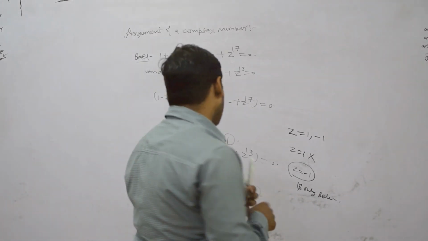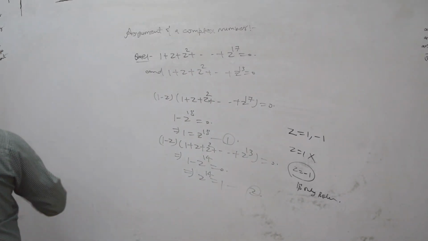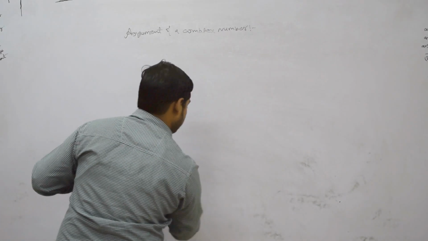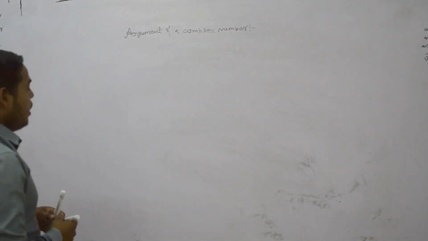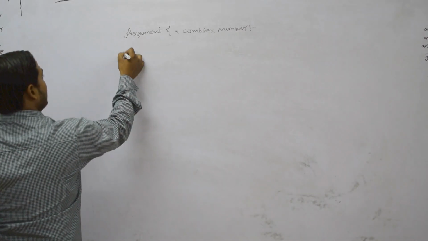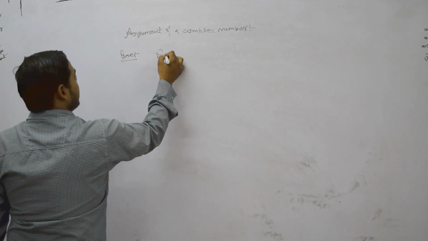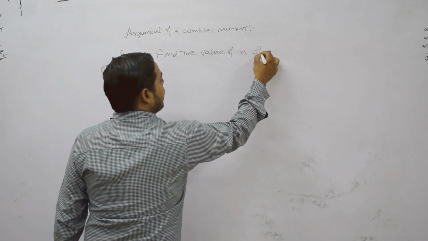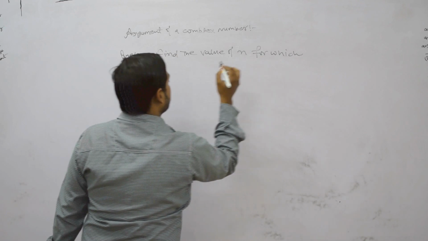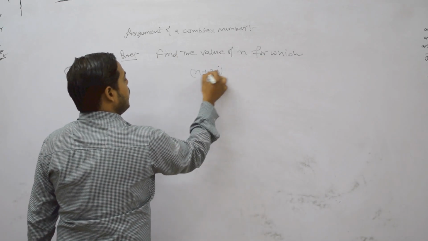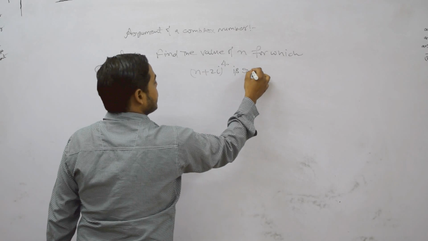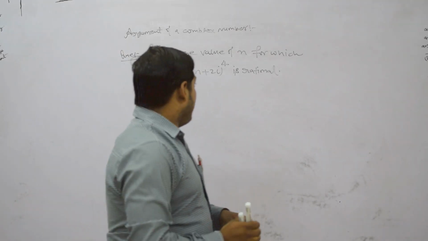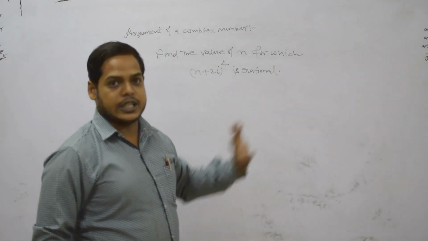Okay. Now we will discuss some other interesting questions on complex numbers. See here. Question. Find the value of n for which n plus 2i whole to the power 4 is rational. In this question, we want to find the value of n for which this is rational.